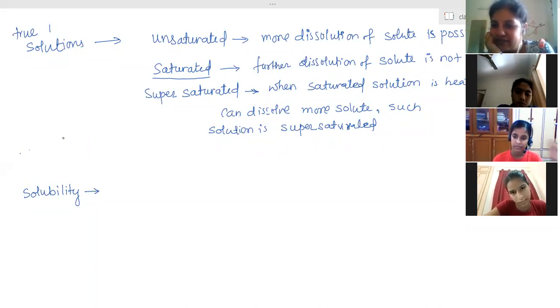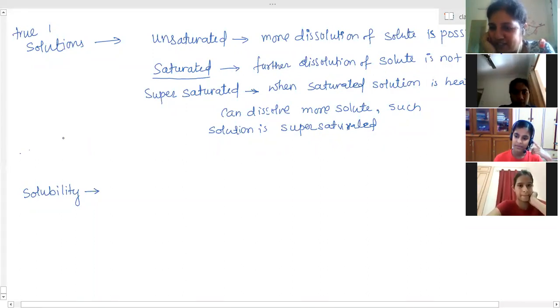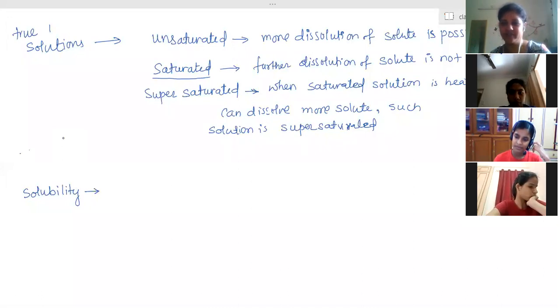Whatever you are telling, the definitions are completely similar. Solubility definition and concentration definition, you are telling the same. So what is the exact difference between them? There is only 5% difference. What is that? You are right, you are not wrong, but there is a sort of conceptual difference, we call it. Can I tell?